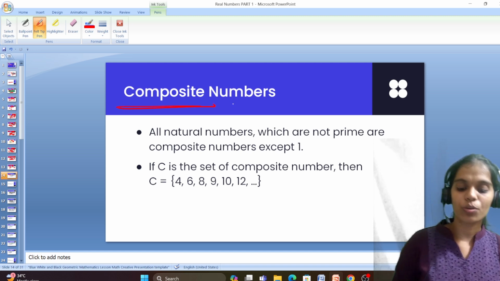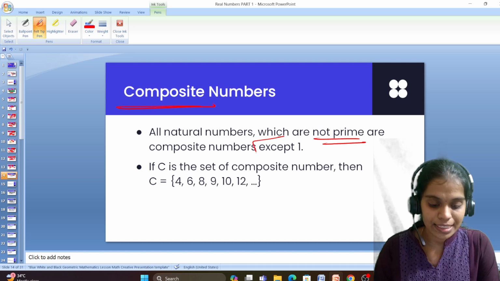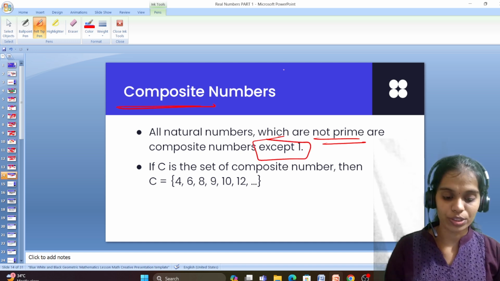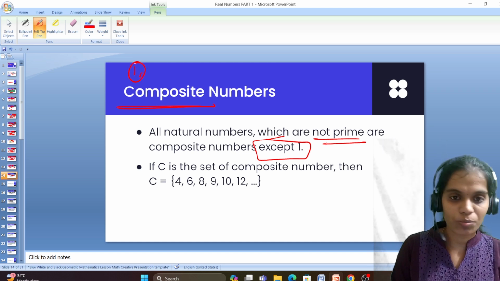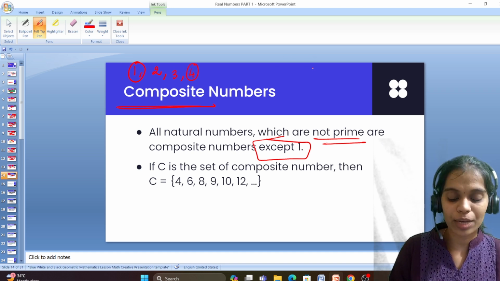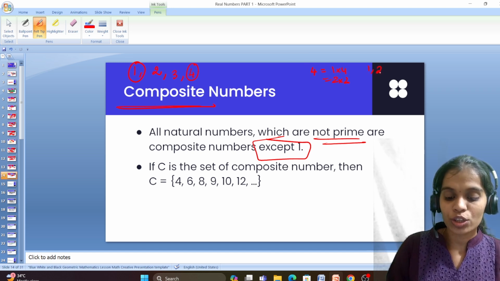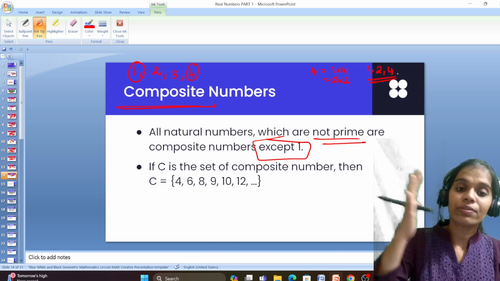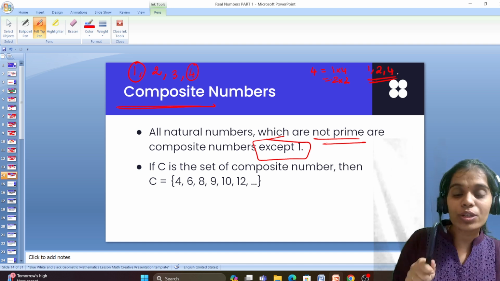Composite numbers. What are composite numbers? All natural numbers which are not prime, except one, are said to be composite. Very simple. Other than prime numbers. 1 is neither prime nor composite. It is special. 2 is prime. 3 is prime. 4 is not prime. Why? 4 can be expressed as 1 into 4, 2 into 2, which means 1, 2, 4 are the factors of 4, which means it has more than 2 factors.